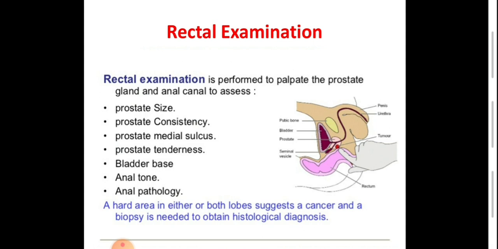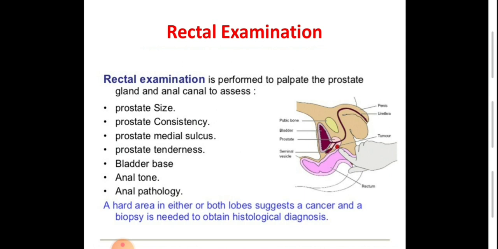During rectal examination, we assess the external part of the anus for any lesion: pile, abscess, ulcer, fissure, fistula. After insertion of the index finger of the dominant hand, we palpate the cavity and the wall of the anal canal and the rectum for any mass, ulcer, or any lesion.